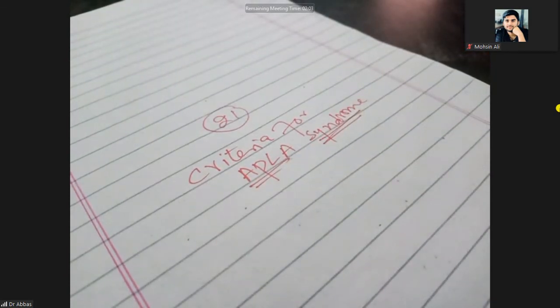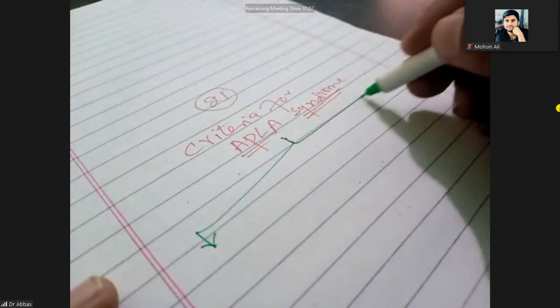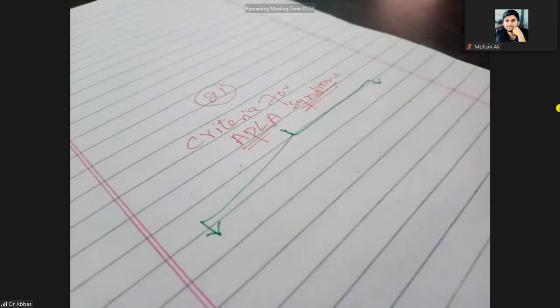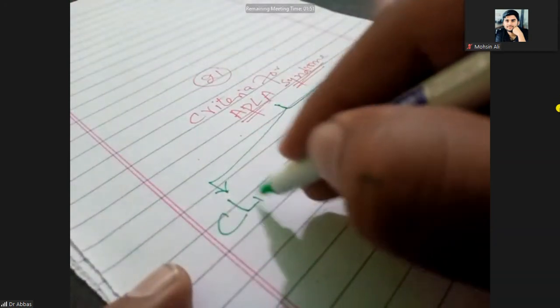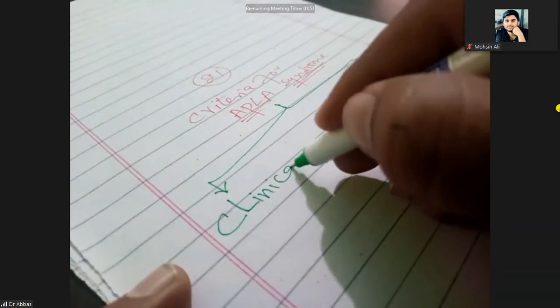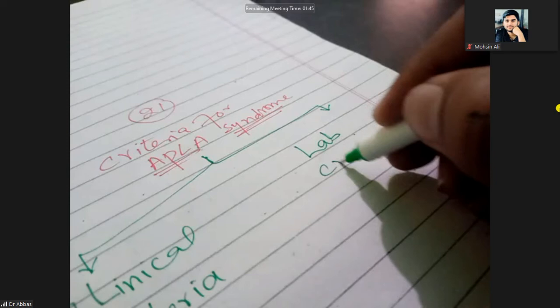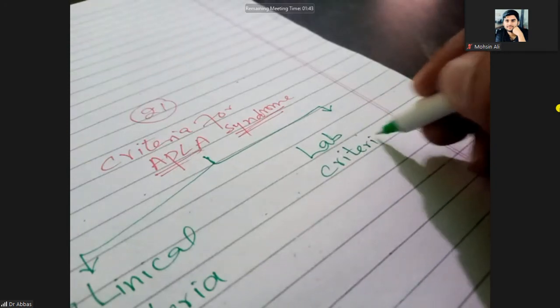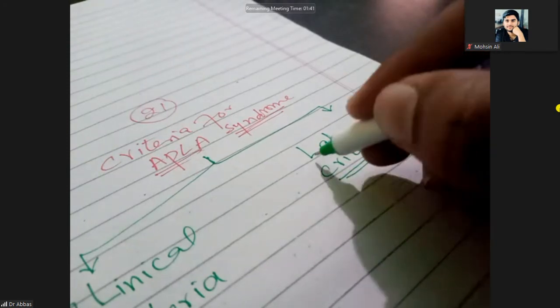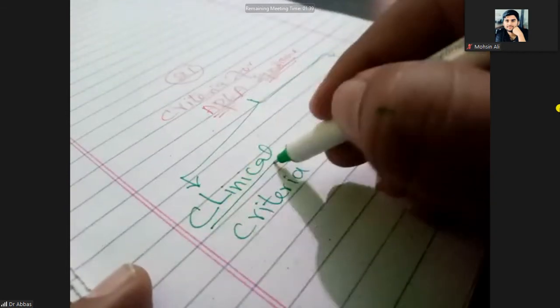There are two types of criteria. One is the lab criteria and the other one is the clinical criteria.